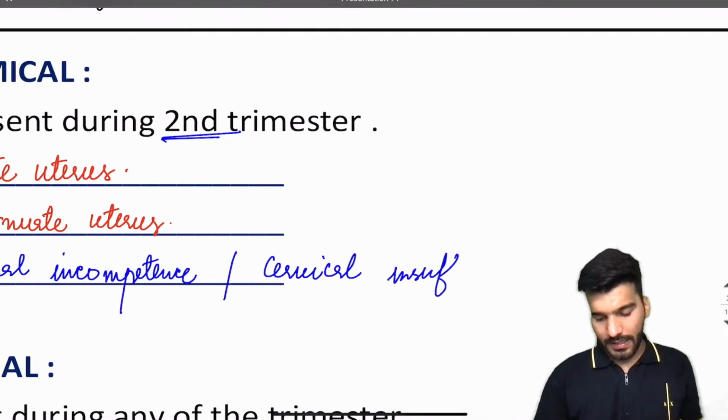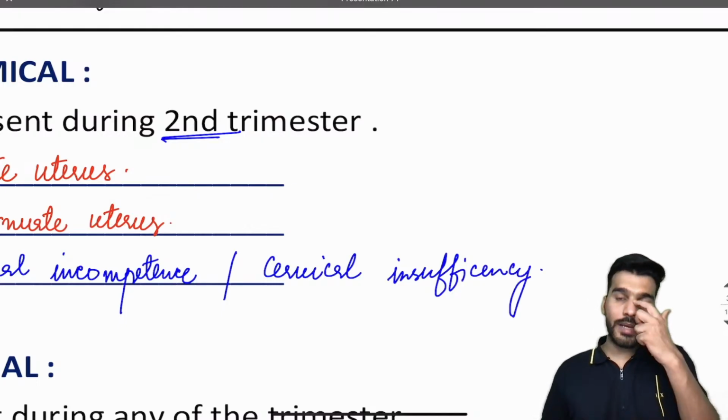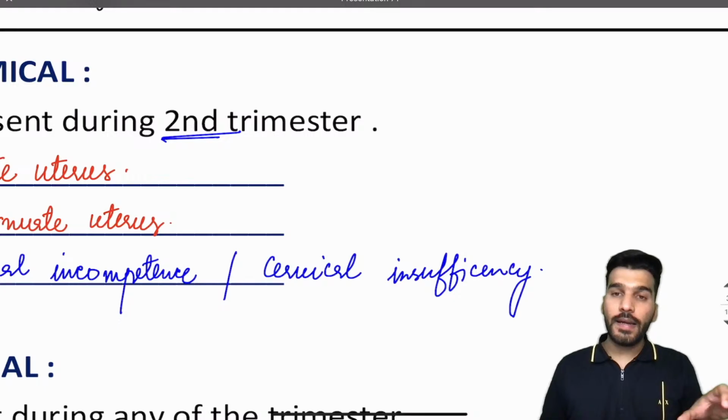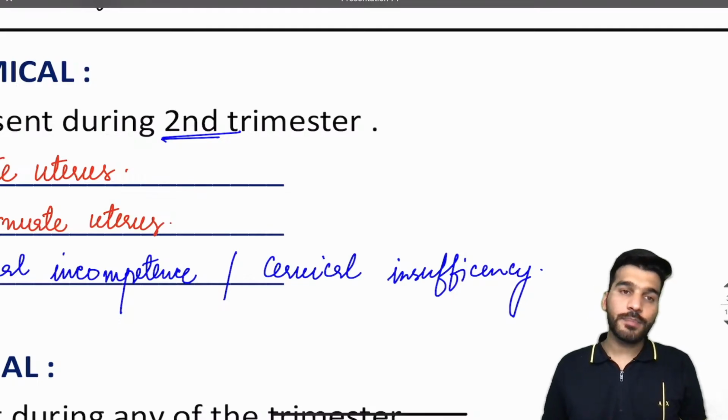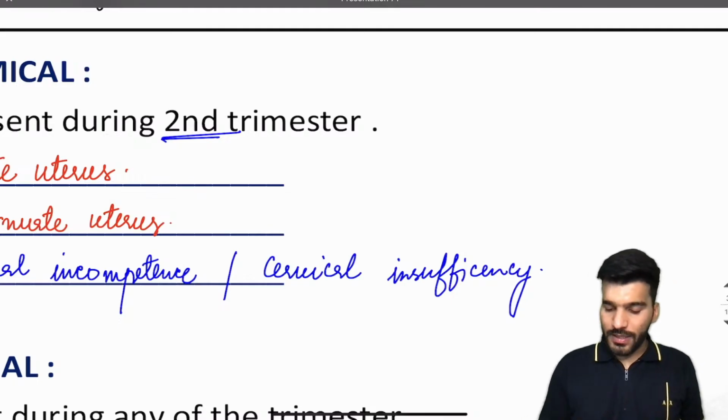Now this cervical incompetence or cervical insufficiency can be either congenital, with weak tissues over there, or it can be present afterwards. If a patient goes for a surgery for the cervix, the patient can also develop cervical insufficiency. What is cervical insufficiency?